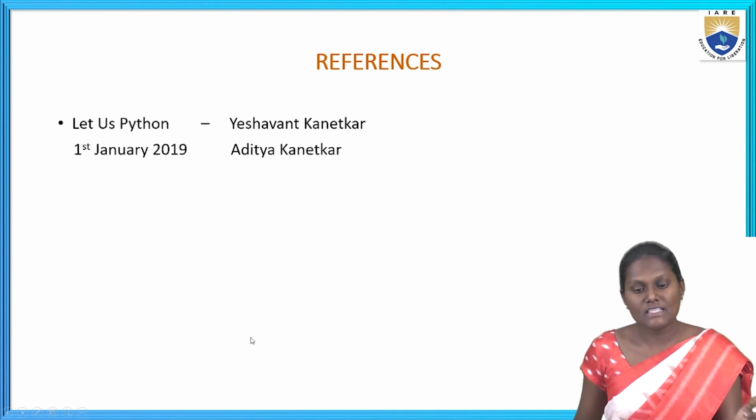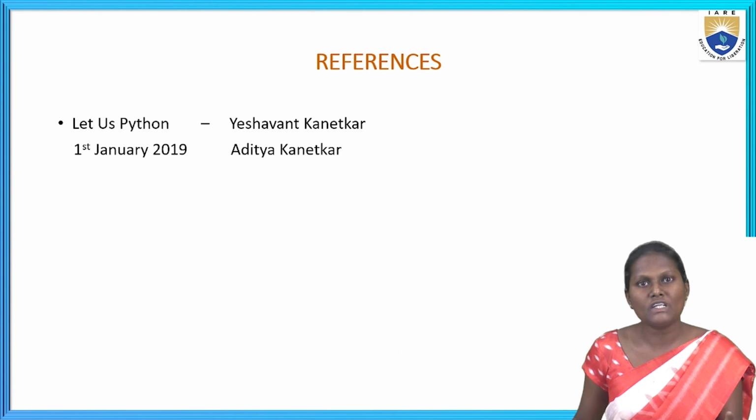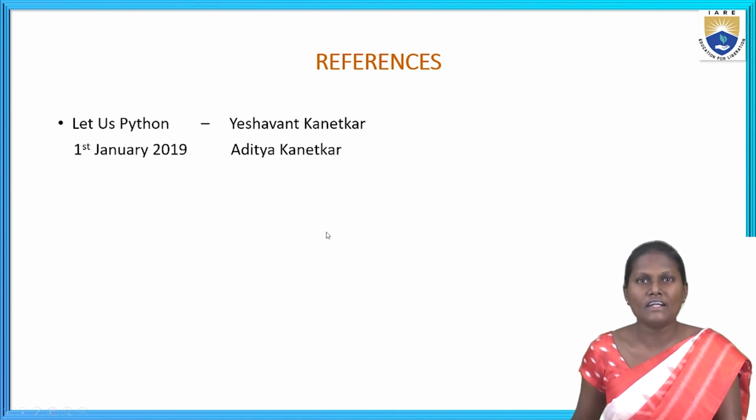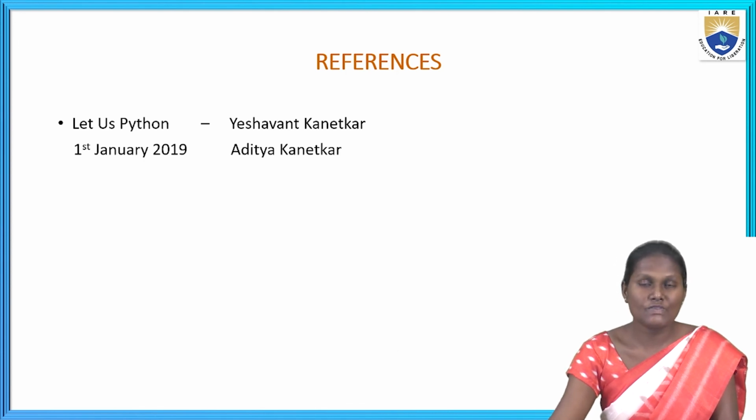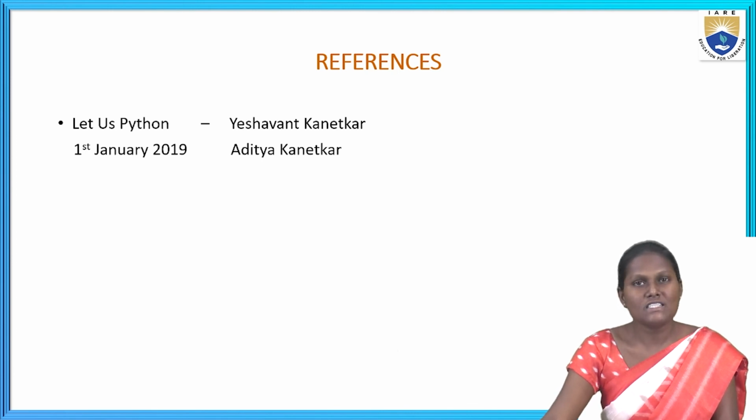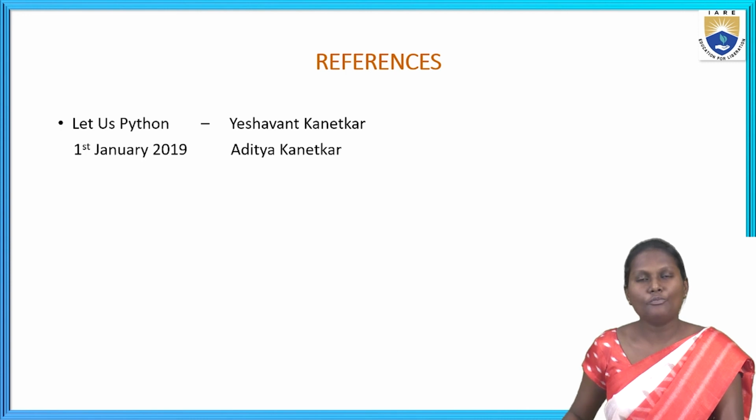So today I had explained to you about the data types. What are the data types basically used in Python? This is the list, tuple, dictionary, set, as well as the numerical values and the sequential values also I explained to you. I hope you all can understand this. These slides are taken from the reference book Let Us Python, written by Yashavant Kanetkar, Aditya Kanetkar and Ashwin Kanetkar. This is the first edition released on 1st January 2019. I hope you all can understand.